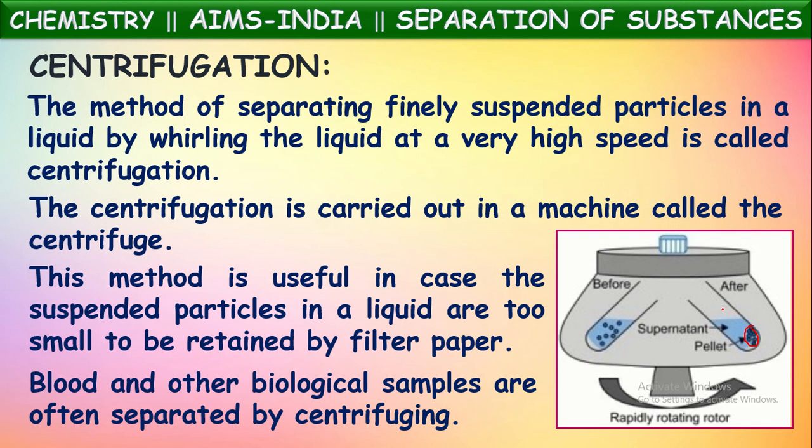The centrifuge makes these test tubes revolve at very high speed. They will whirl inside the centrifuge. Then the fat particles present in the milk will be separated from the liquid component. Not only that, even blood samples will be separated by using this centrifuge.